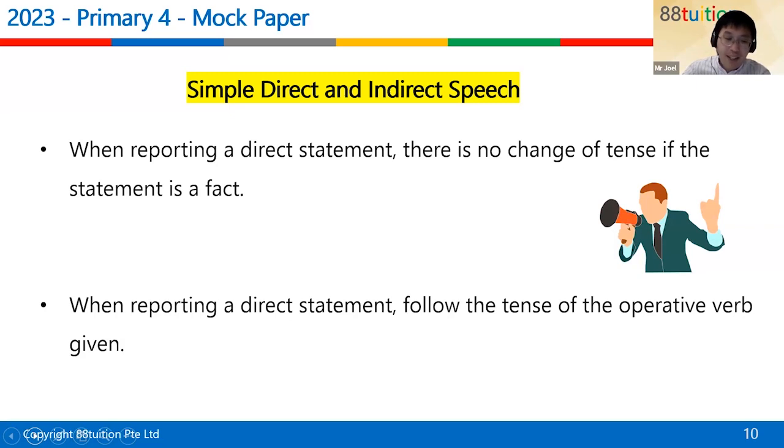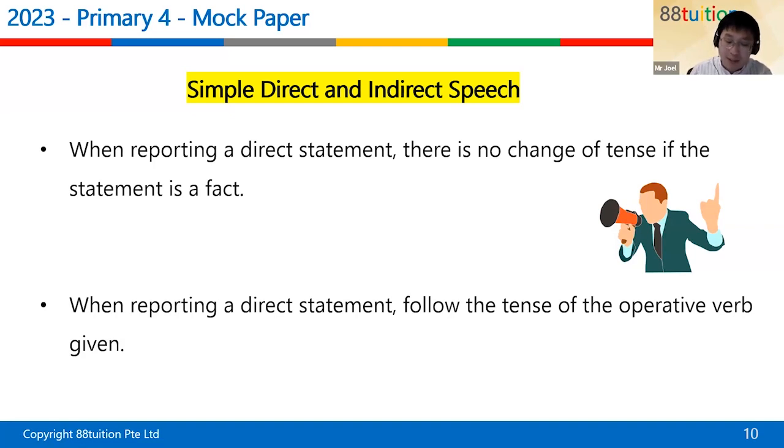Okay, and these types of synthesis transformation questions, right? They always come out in the PSLE. So you can be sure that at least one out of the 5 PSLE questions for synthesis transformation is a direct to indirect speech, right? Transformation question. Okay, so we have to learn this very well.